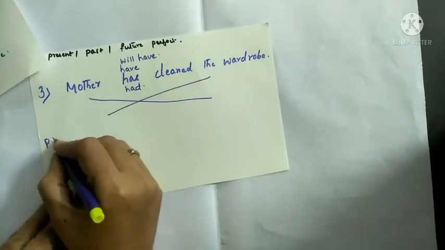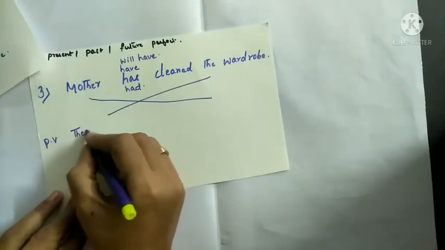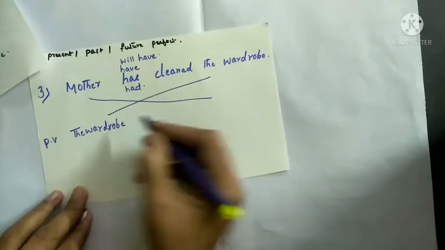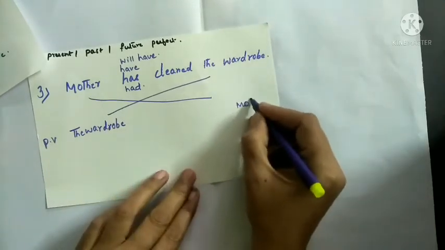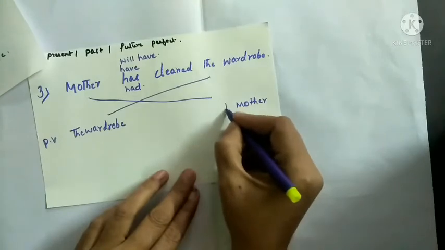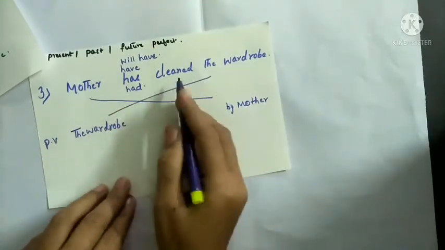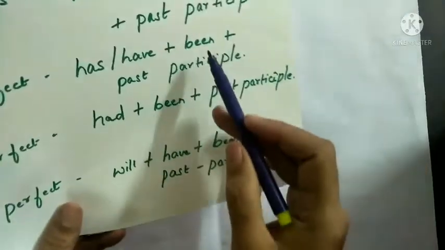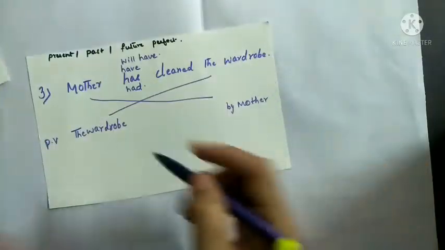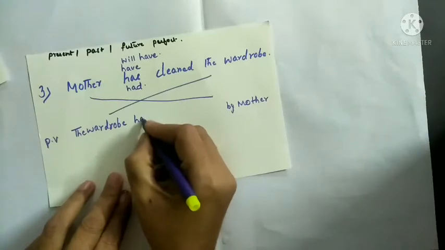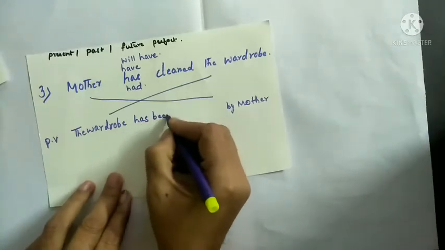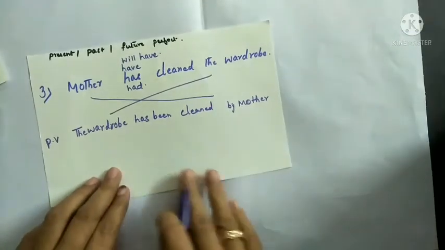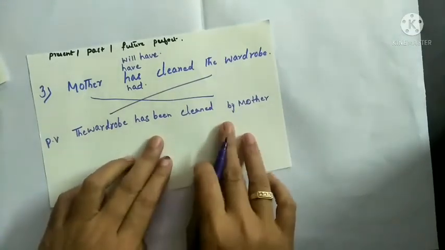In passive form, the wardrobe, mother, and by is used as agent. Now for has cleaned, as per our example, we will use been plus past participle. So has will come as it is plus been cleaned. The wardrobe has been cleaned.